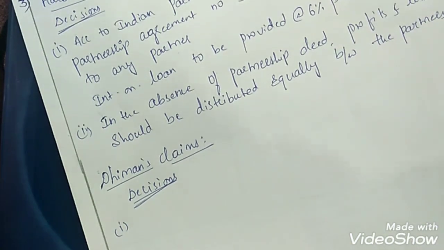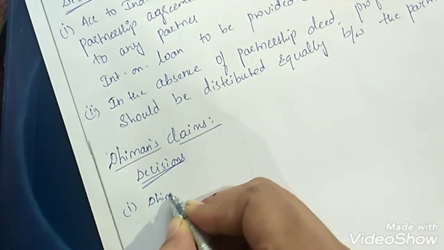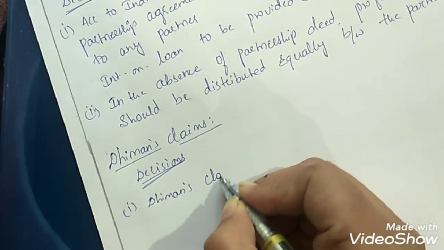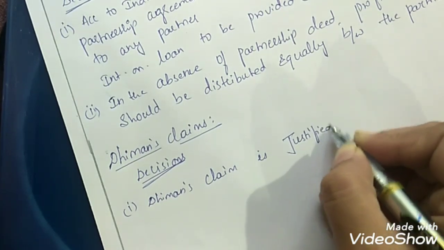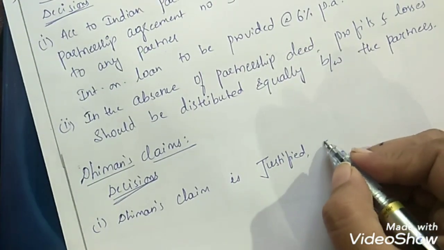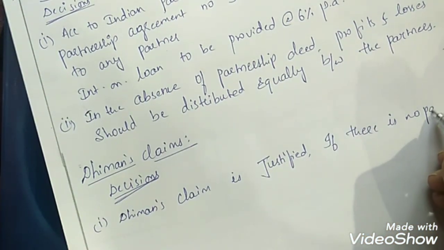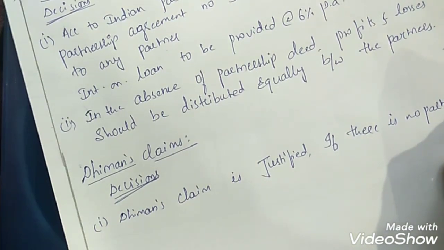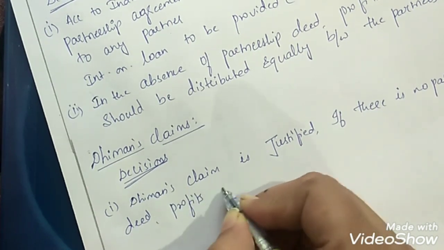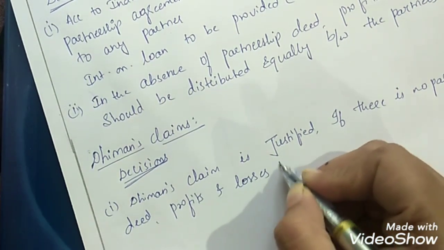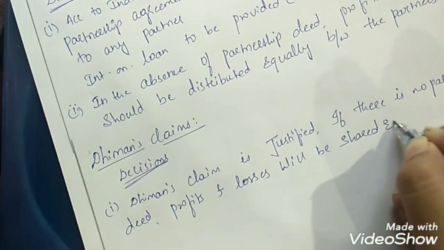Decision for his first claim: Dhiman's claim is justified, if there is no partnership deed, profits and losses will be shared equally.